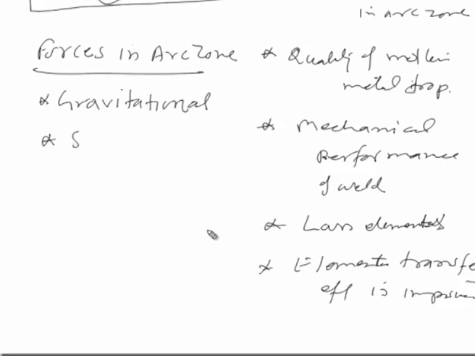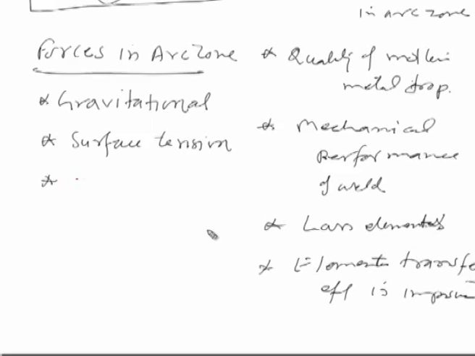Another is the surface tension force. It is due to the viscosity and surface tension forces acting on the liquid molten metal hanging at the tip of the electrode, and this force mostly tends to resist the detachment of the molten metal drop hanging at the tip of the electrode.